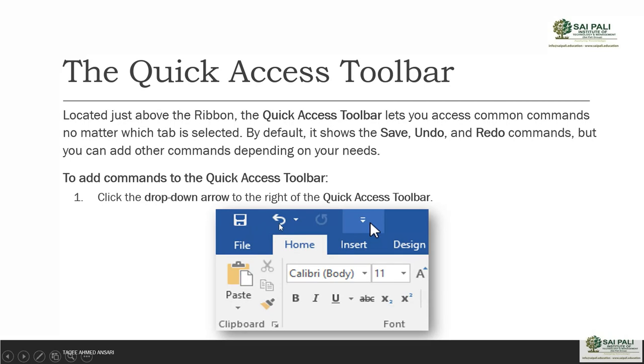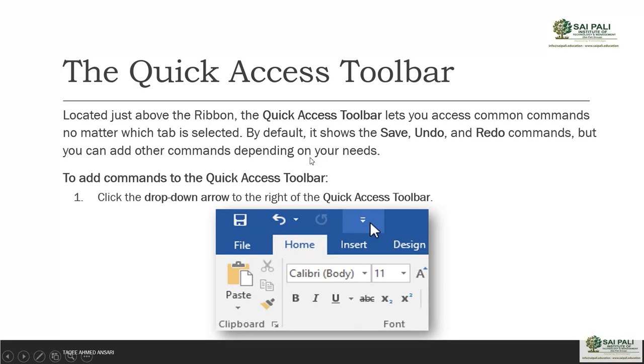If you did something wrong and you want to reverse it, then you have this undo. Then you have the redo option to redo also, and you have one more option there to add more commands.